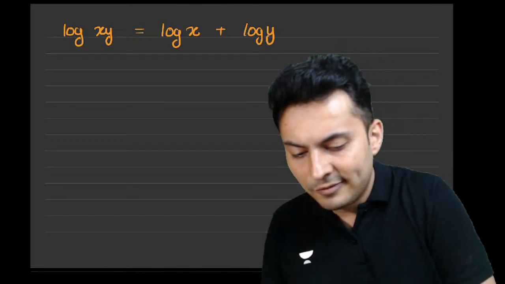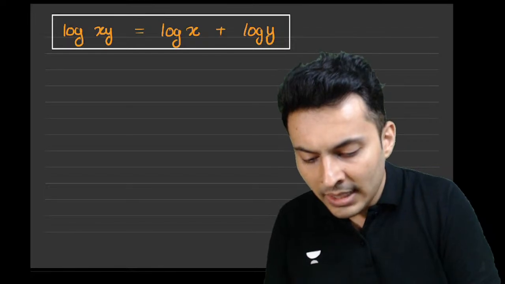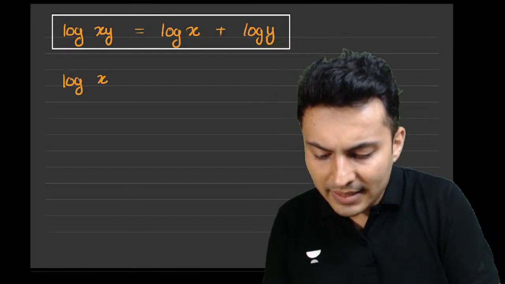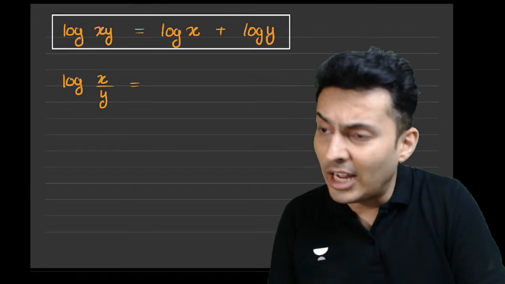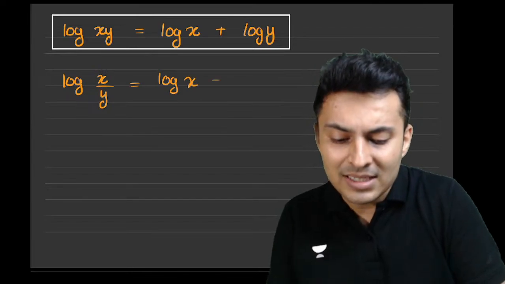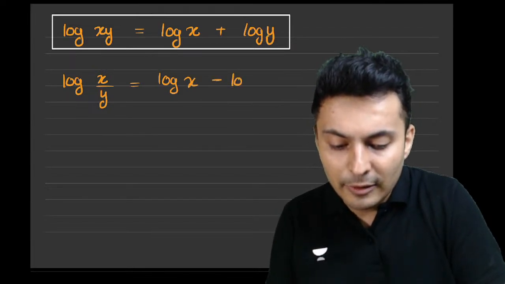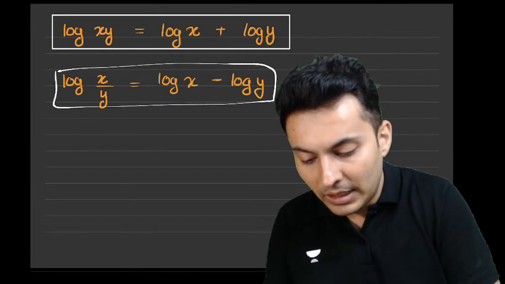This is the first formula, which is the multiplication formula. Next, log of x divided by y, which is the division formula: instead of addition, now it will become subtraction. So minus log of y.